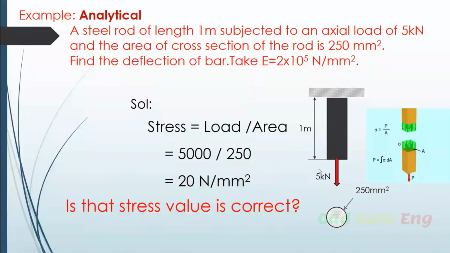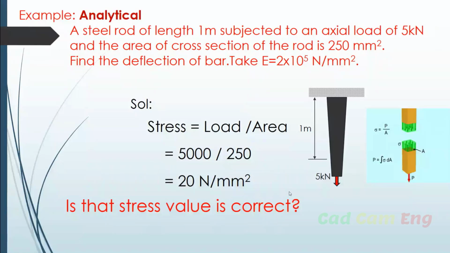After applying the load, the cross section may be 100. Imagine the cross section may be 100 at this point. So what will be the stress? Stress is load per area, right? So how much is the load? 5,000, right? Before applying the load, it is 250 mm square. After applying the load, the body is changed, so the cross section is reduced. I'm thinking at this end, imagine 250 becomes 100. If you divide by 100, what is the stress? 50 Newton per millimeter square. So is 50 right or is 20 right? Can you tell me now?